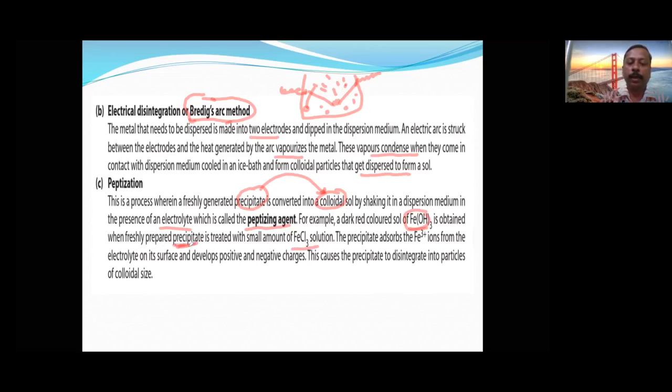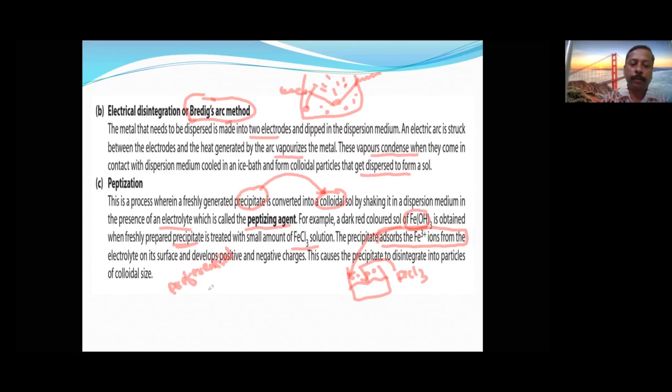Precipitate when treated with FeCl3 will be converted into a colloidal solution. See, this is the precipitate. To this we will add FeCl3, and then this will be a colloidal solution. That colloidal solution will be of Fe(OH)3. And what is the reason? The precipitate adsorbs only one type of ion, that is the ferric ion. This is called preferential adsorption.